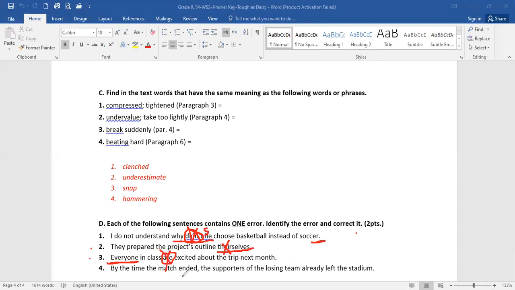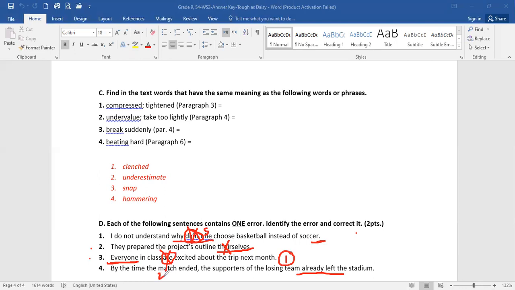Number four, by the time the match ended, the supporters of the losing team already left. This is two actions in the past. The action that happened before should be stated in past perfect, meaning had plus past participle. What happened first? The supporters of the losing team, they left.